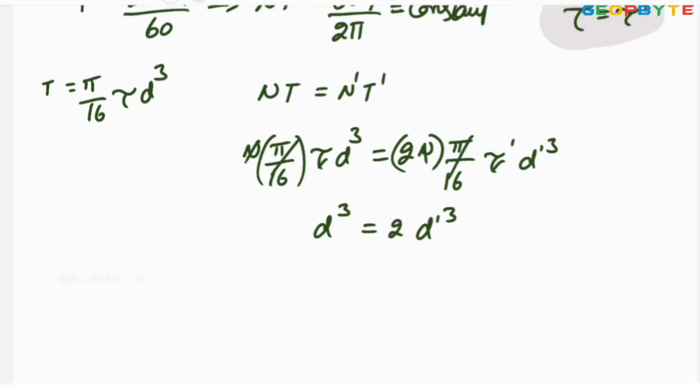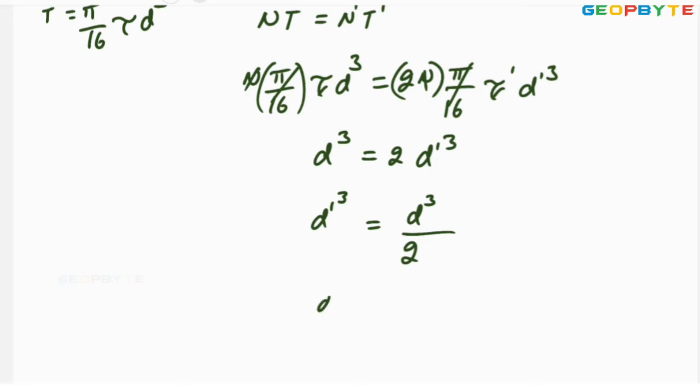From this I can say that d dash cube is equal to d cube by 2, or d dash equals d by 2 power 1 by 3.